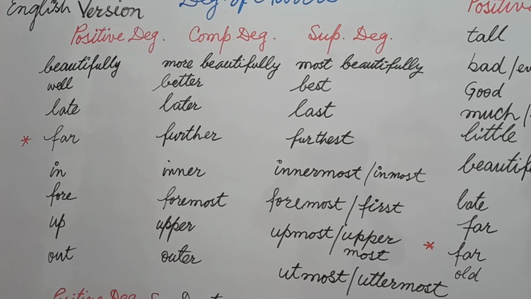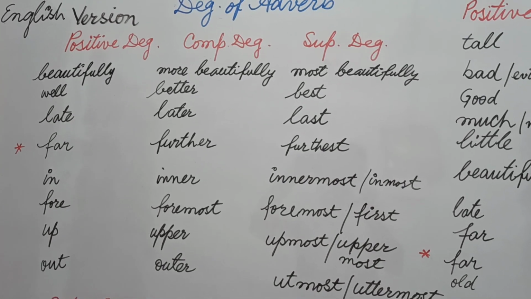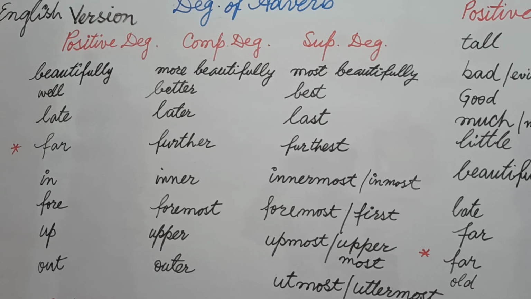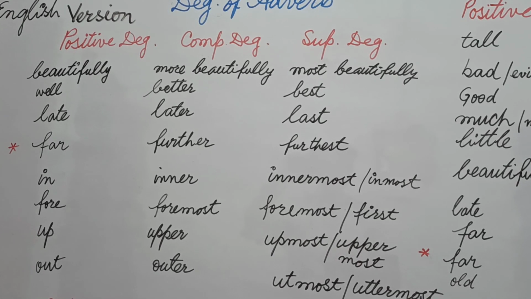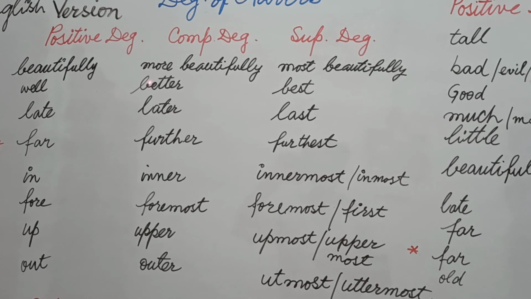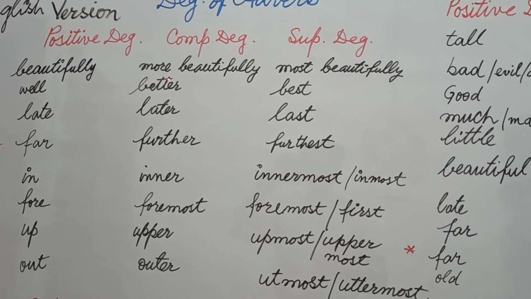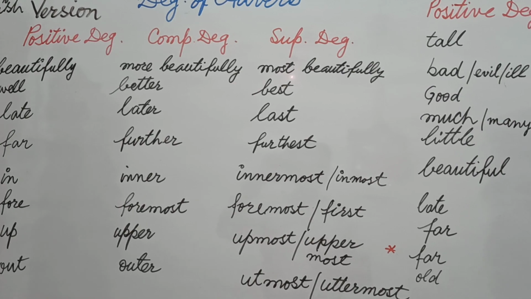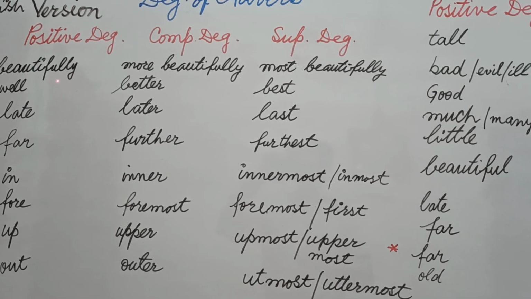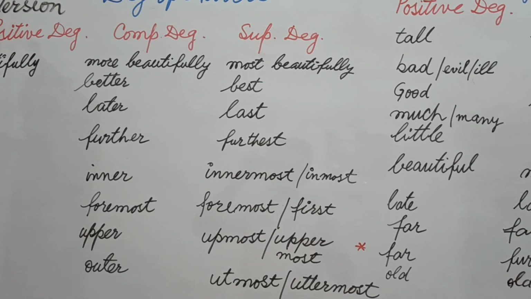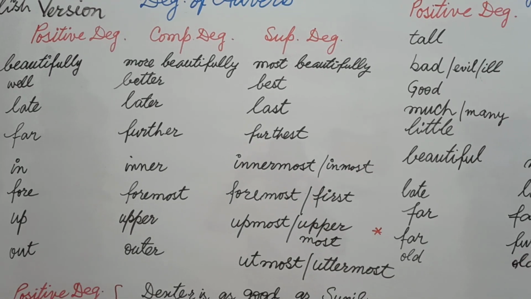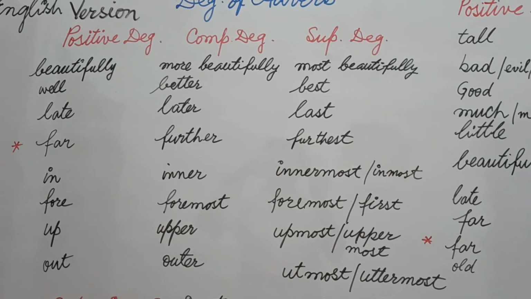He writes beautifully than her friends do. Then you see beautifully is saying something about the verb writing or write or wrote or written. In the same way, the comparative degree of beautifully will be more beautifully, and the superlative degree of beautifully will be most beautifully. In this way, students, let's see the chart of these degrees.